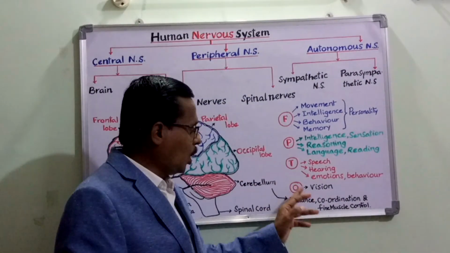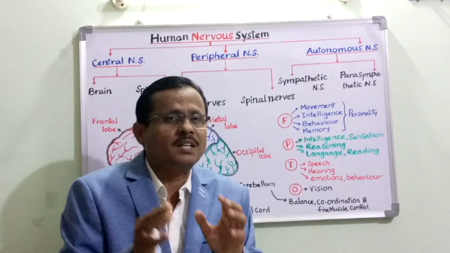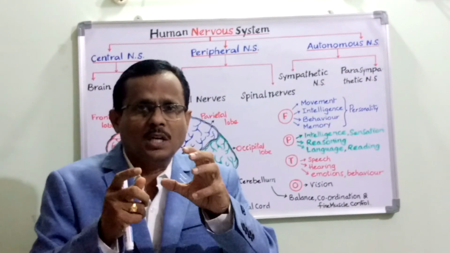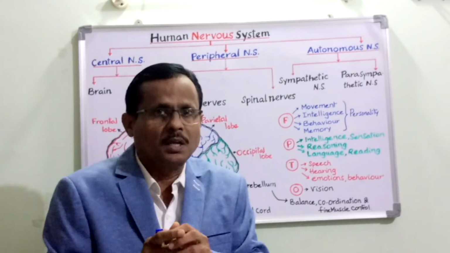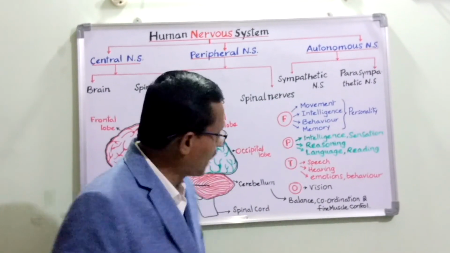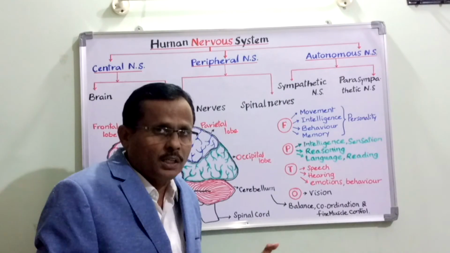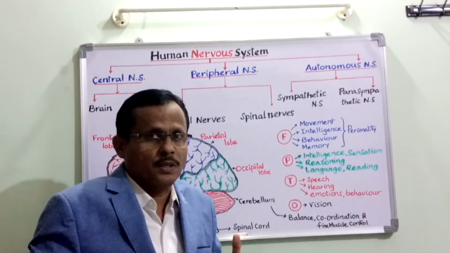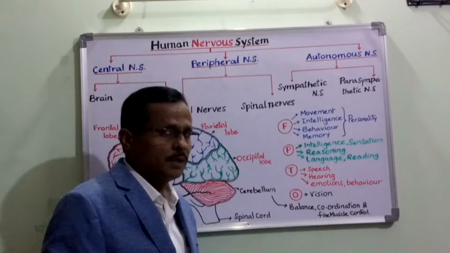Then coordination and fine muscle control is brought about by the cerebellum. The involuntary muscle contractions and relaxations are just controlled by the cerebellum. Most importantly, the inner organs like the lungs or the intestinal muscles, these are controlled by the cerebellum.